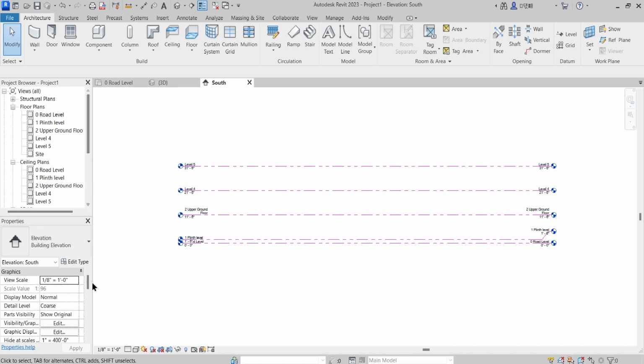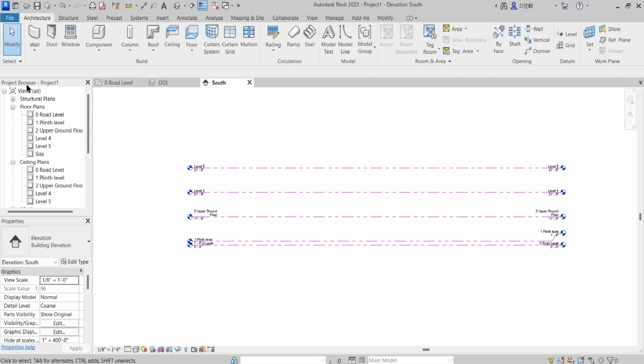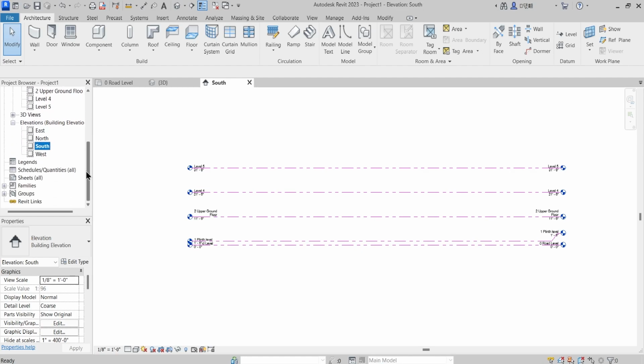Okay, now where will you find these particular families? That is in the project browser. If you scroll down, you have this family section, and if you expand this, you have a list of all the families which are given by Revit by default.